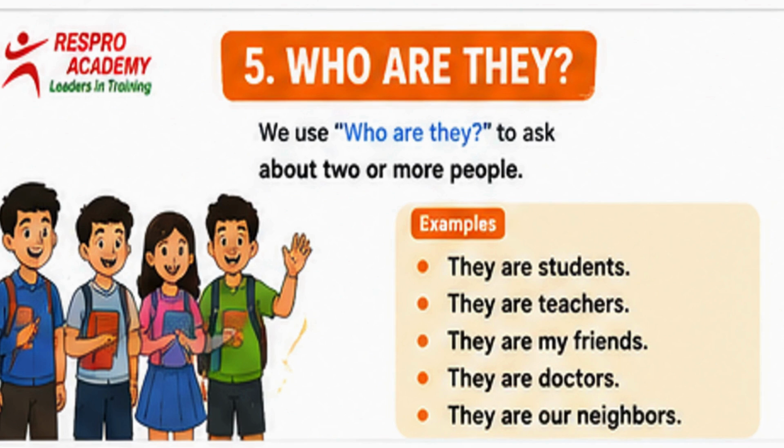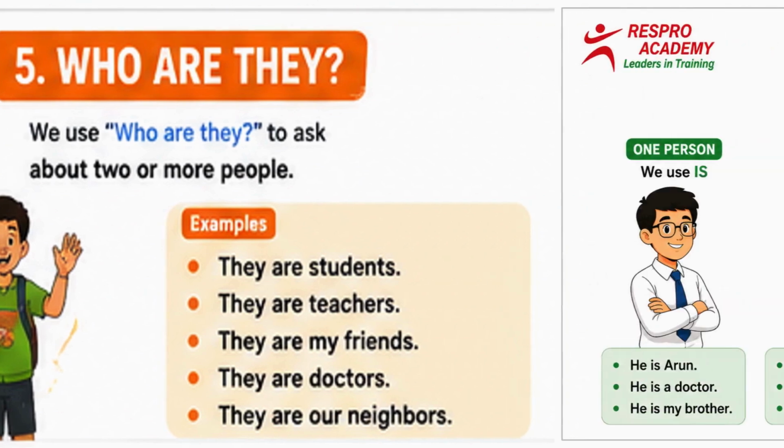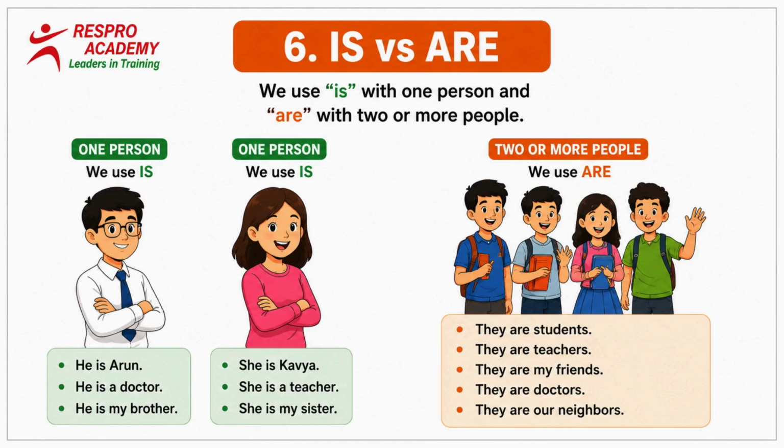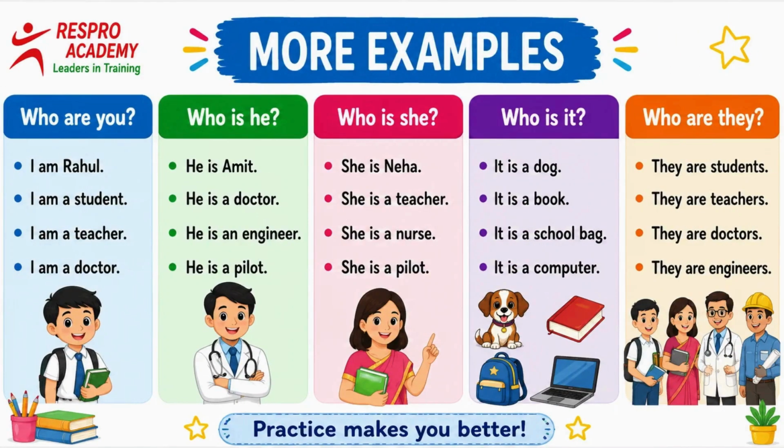When we talk about one person, we use is. When we talk about two or more people, we use are. So, we use the question structure who are they and the answer structure they are. Look at this picture. Let's make this super easy. One person, use is. A group of people, use are. That's it. Before you go, here is your challenge.